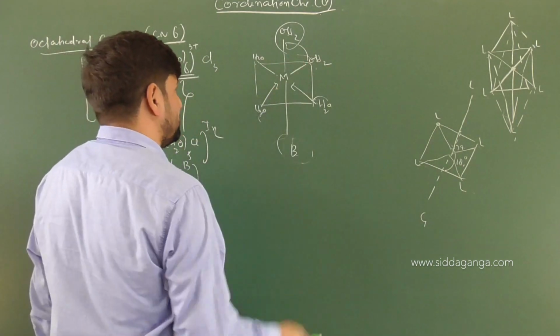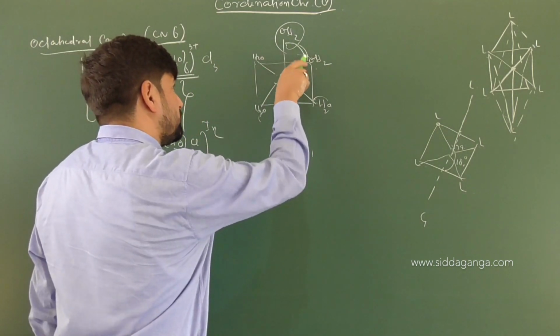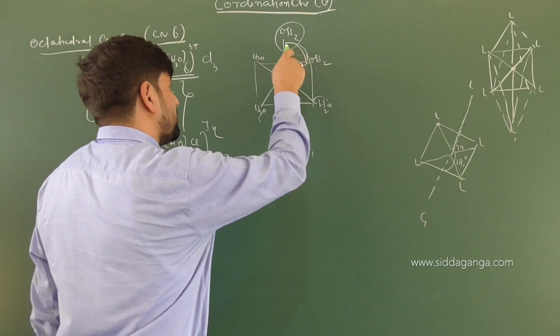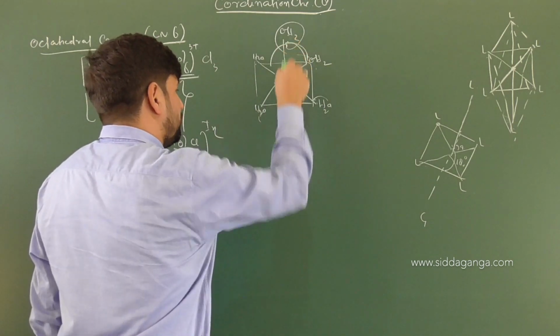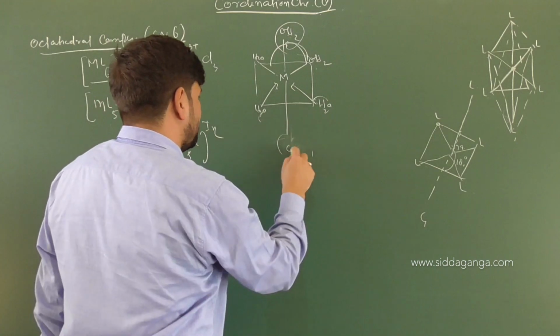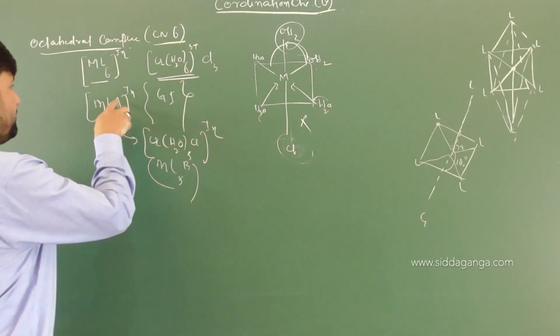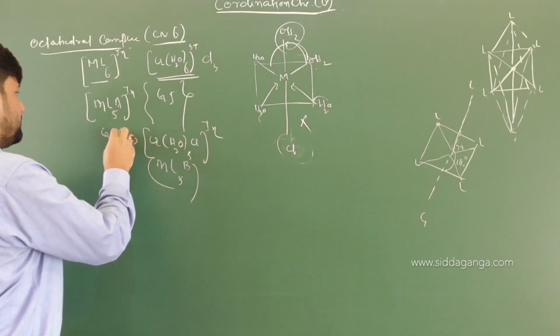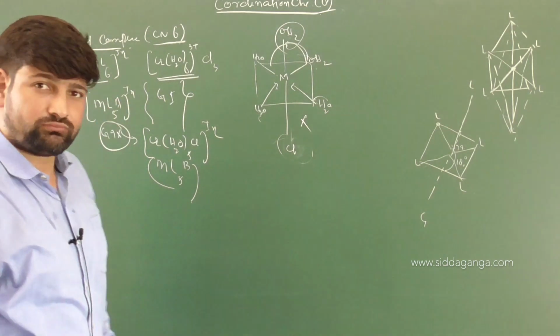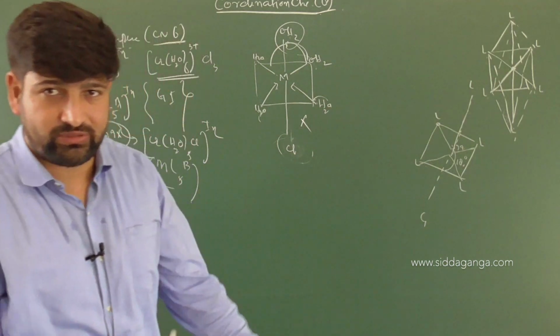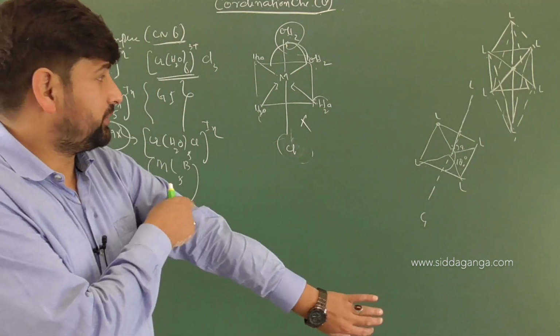So again, there is no possibility, because with respect to 2 similar ligands, water and water on the cis, this is also cis, these 2, water and B ligand can be here chlorine. So there is no possibility of geometrical isomerism. So in a complex of ML5A type, geometrical isomerism is not existing again. There is no possibility of geometrical isomerism, right? Is that clear or not? Good.